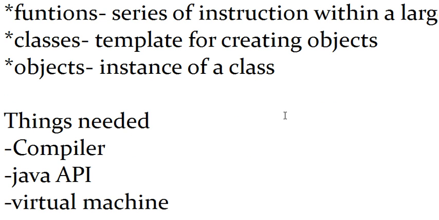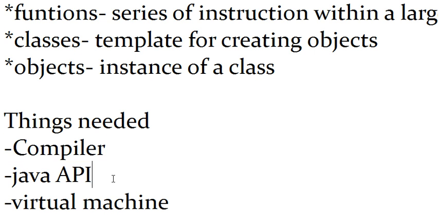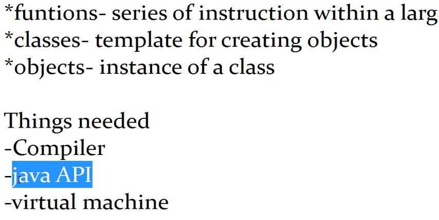And then we need some very important tools for the development of Java. The first one is the compiler. The compiler is a program or software which translates the source code, or the code you have written as a programmer, into the machine code, or a code which the computer can understand. We also need the Java API, and the API actually means application programming interface. Okay, we also need a virtual machine.